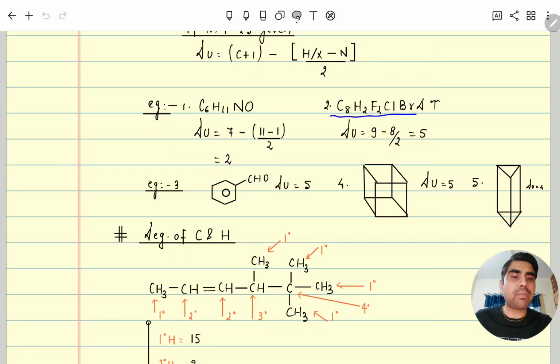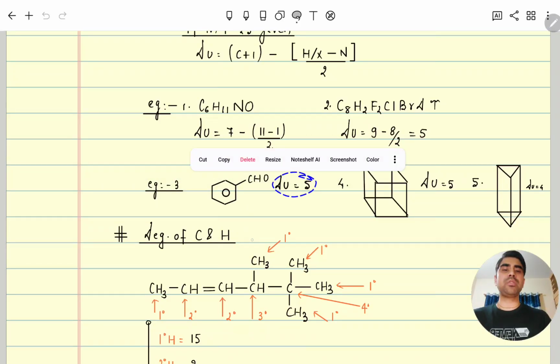Similarly here, an organic compound is given, so again carbon 8 plus 1, here it is 9, minus monovalent, total 8, divided by 2. So its degree of unsaturation is 5. Similarly here you can see this is one cycle, so its degree of unsaturation is 1, and how many double bonds are there? 3 double bonds are there. So its degree of unsaturation here is 3. And in the aldehyde also there is carbon double bond oxygen. So total number of pi bonds is 4, plus ring 1, so the total degree of unsaturation is 5.